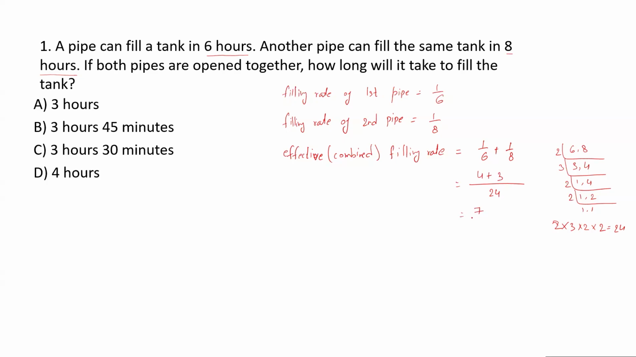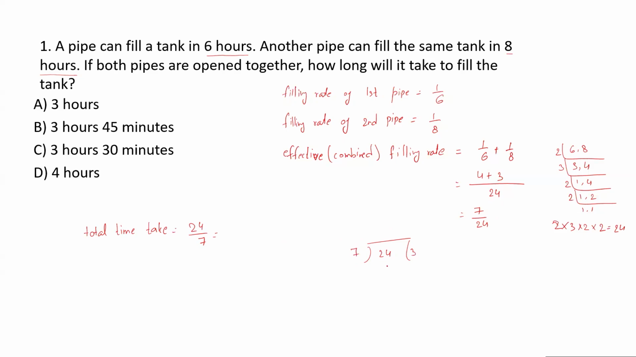So it is 7 upon 24. This is the rate. Now, total time taken: the rate is 7 upon 24, so time taken will be 24 upon 7. Now you have to solve it. You have to divide and see what you get. So 24 you have to divide by 7.